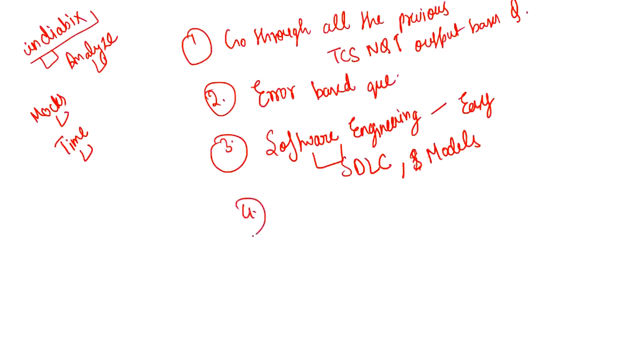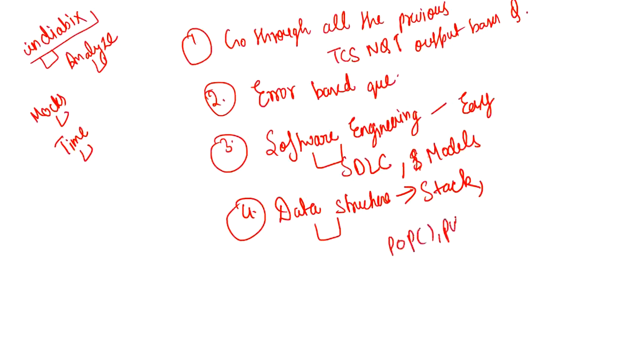Next is data structure. From data structures, which topics are important and which topics you must go through? Stack, very, very important, and they won't ask you very tough questions. This time in TCS and QT, they asked some questions based on push and pop, the two operations that we can perform on a stack. The question was something like: we are pushing some elements, then popping out, then what is the remaining element in the stack now.